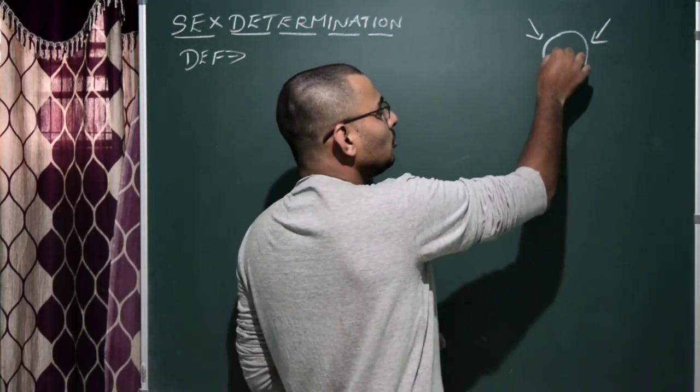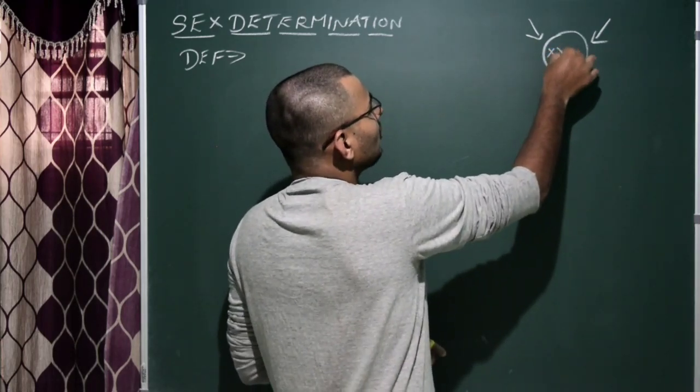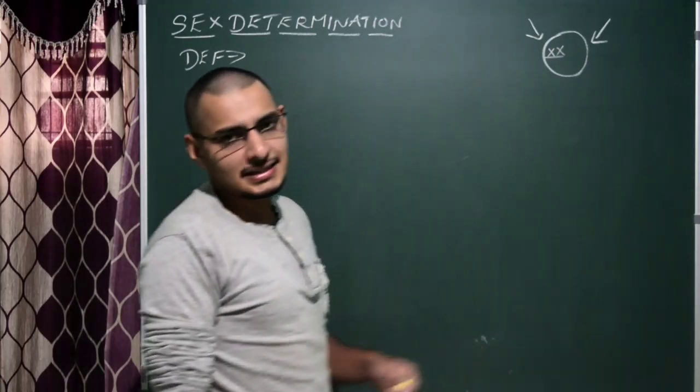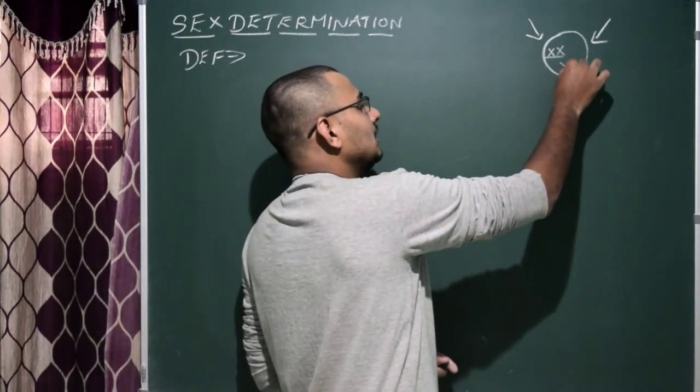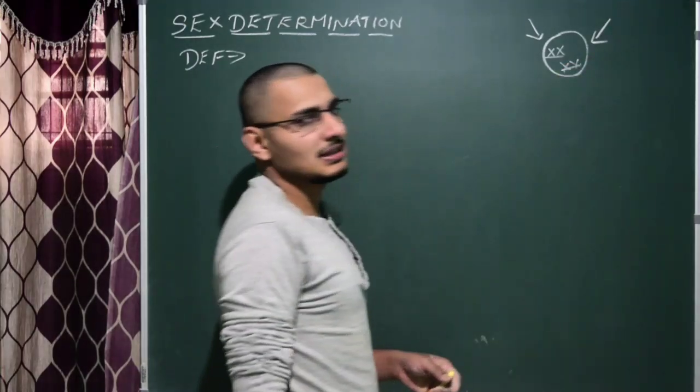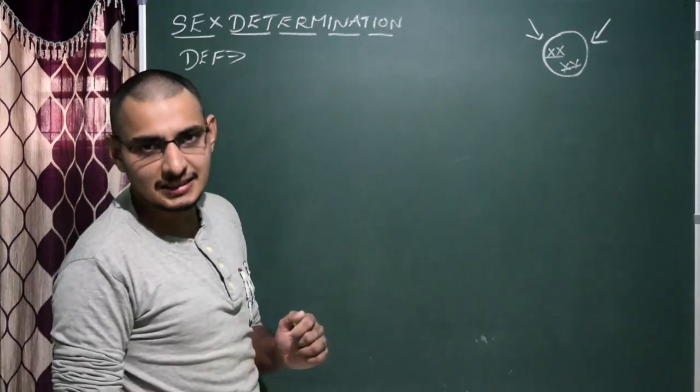During the formation of the zygote, let us talk about human beings. If the allosomes are XX, the resulting offspring will be female. If it is XY, then the resulting offspring will be male. Correct? So that is sex determination.